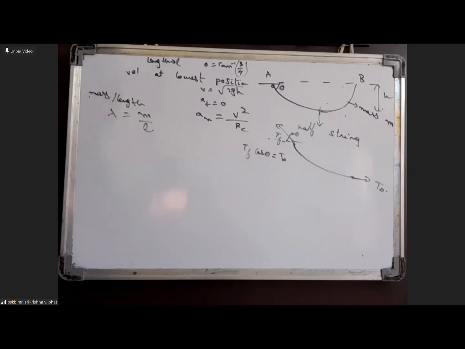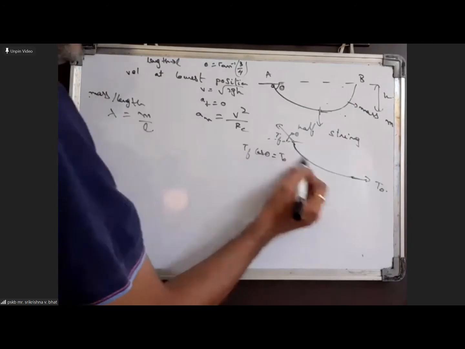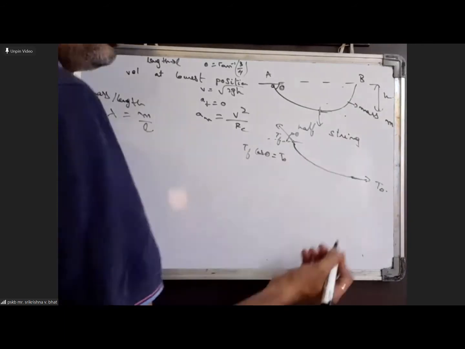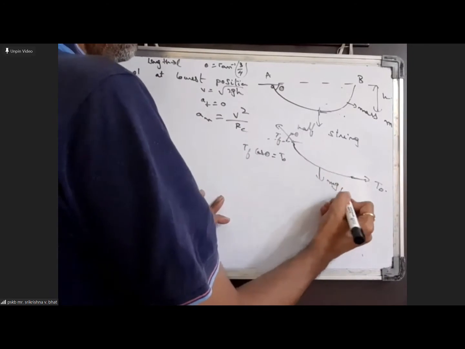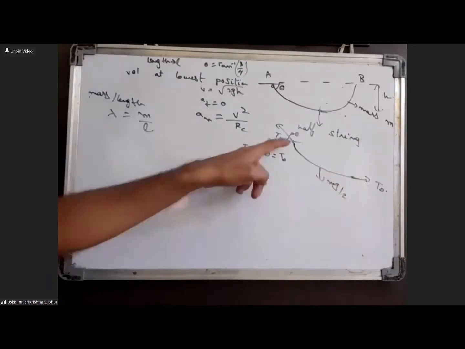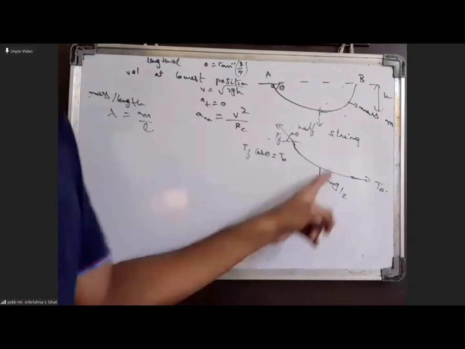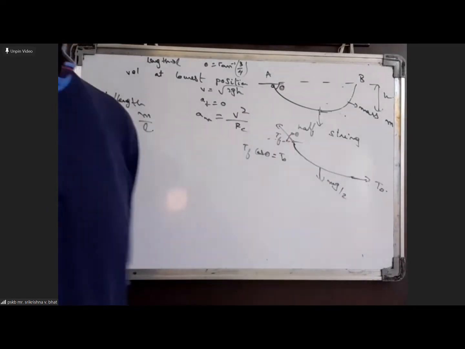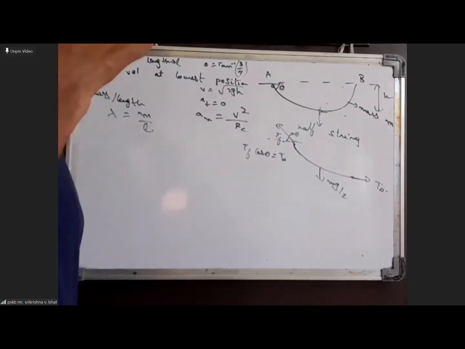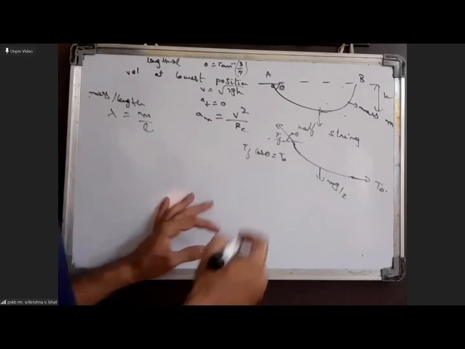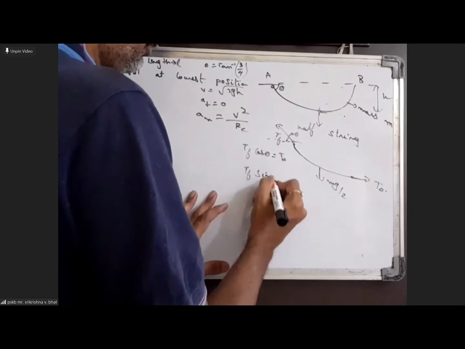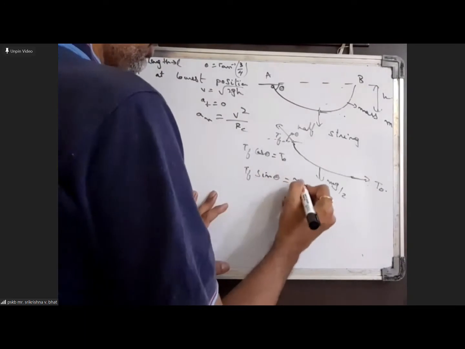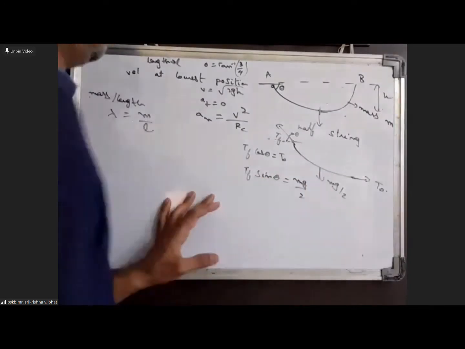So now the mass of this half section of the rope will be m by 2, and its weight mg by 2 will be acting downwards. So the vertical component of TF should be balancing the weight mg by 2. So we will get TF sin theta equal to mg by 2.